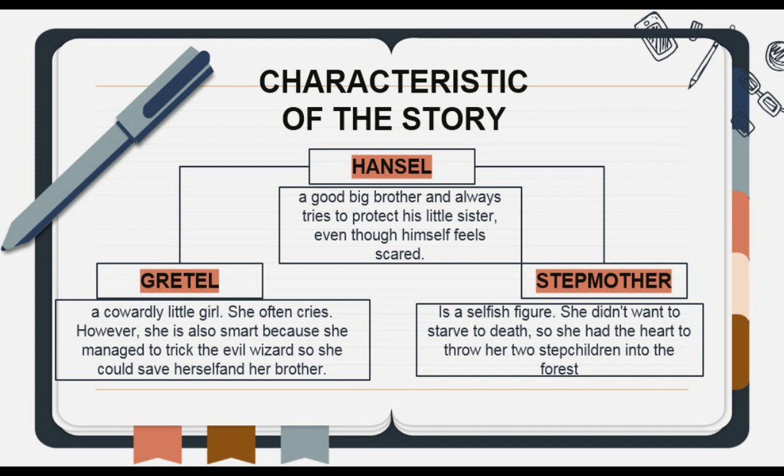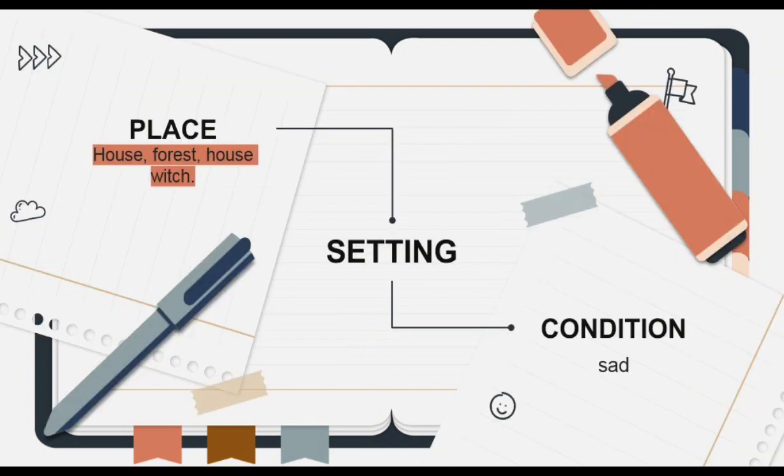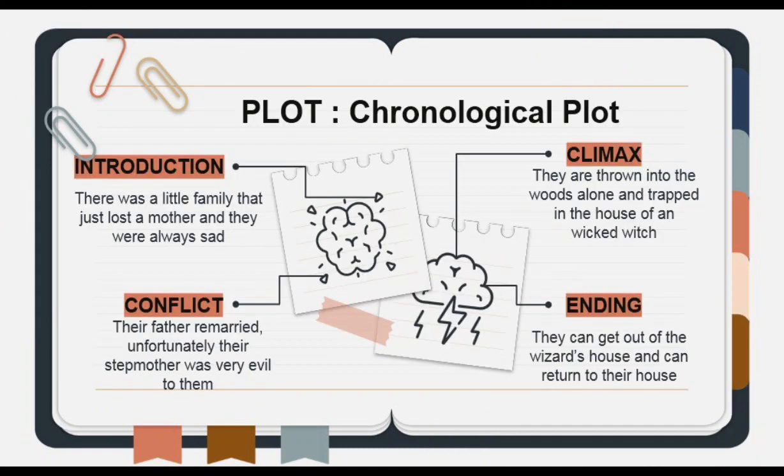She didn't want to starve to death, so she hurried to throw her two stepchildren into the forest. This story takes place in their house, the forest, and the witch's house. This story uses a chronological plot. In the introduction, there was a little family that had just lost a mother and they were always sad.